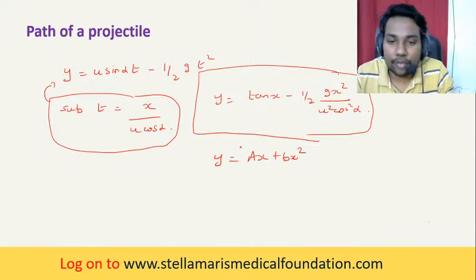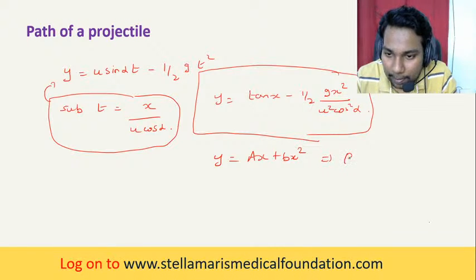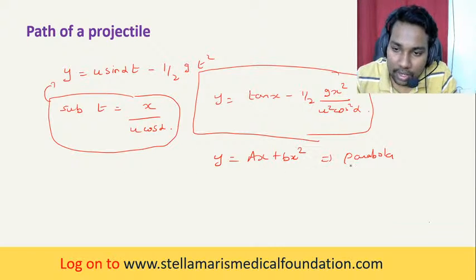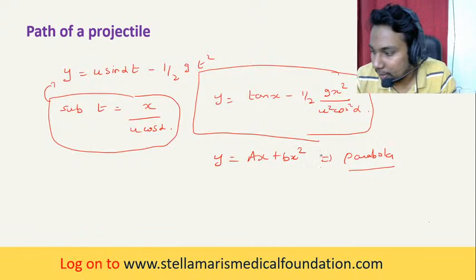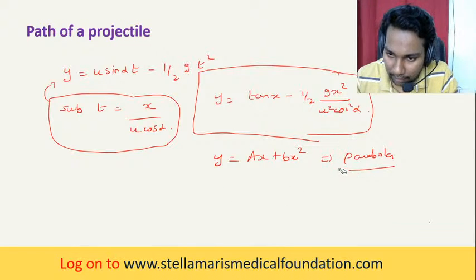Okay, it is in the form of y is equal to ax plus bx squared, which represents a parabola. So the path traveled by the object, the path traveled by the projectile, represents a parabola.